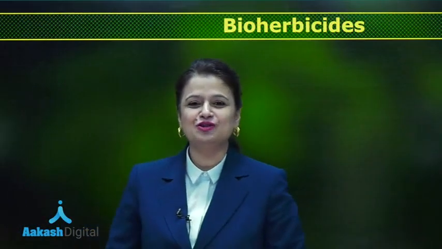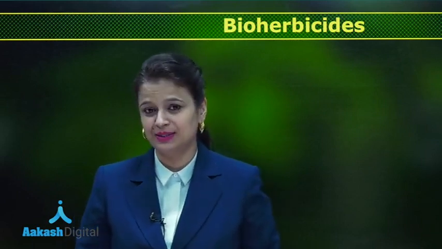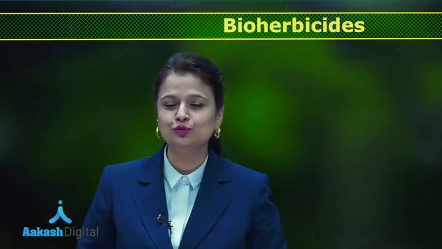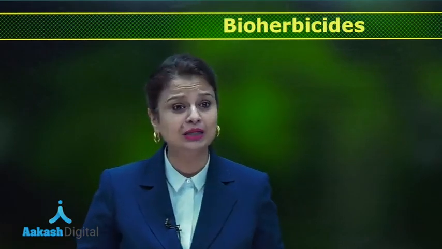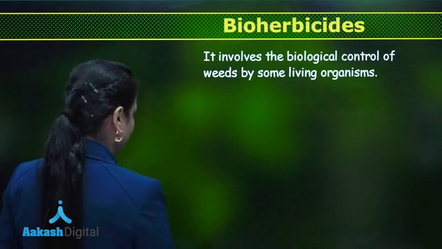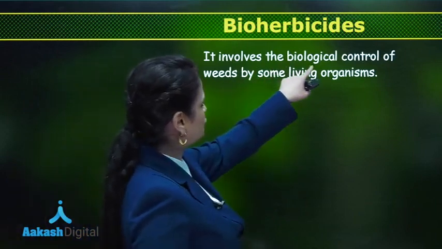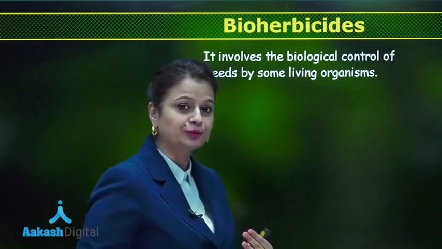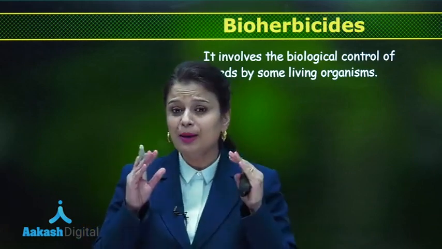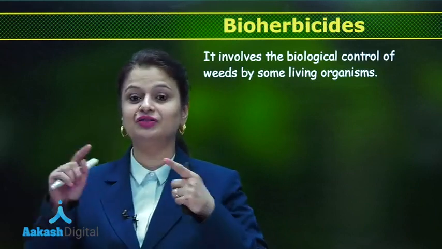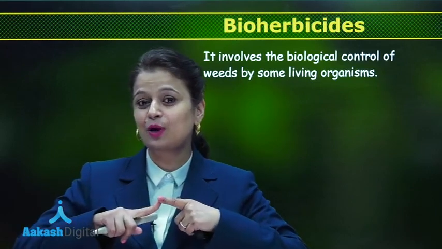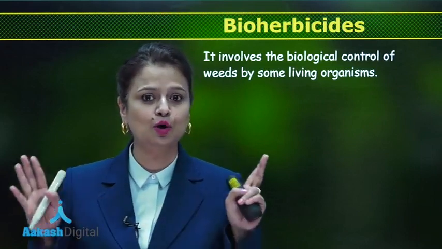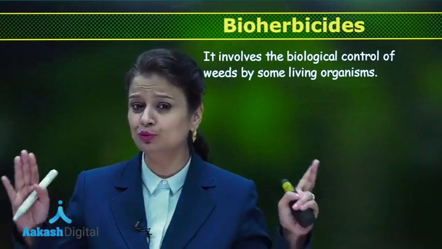Hello, in this part of the lecture, I will be talking about bioherbicide. These are living organisms or their products which are used for controlling, for killing weeds. So we can look at the definition. It involves the biological control of weeds by some living organisms or their products. Bioherbicides include fungi. Even predator insects and certain crops, known as smother crops, can be used.